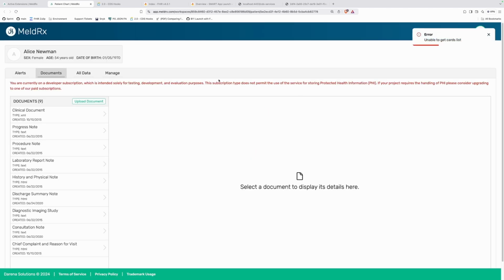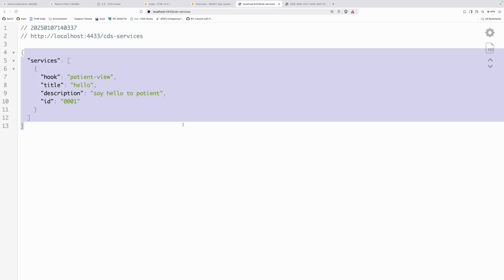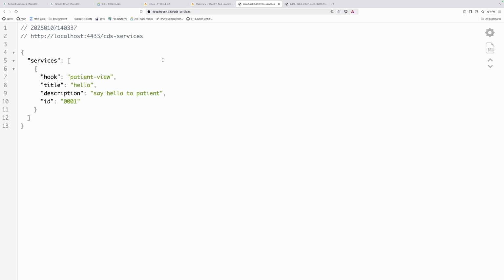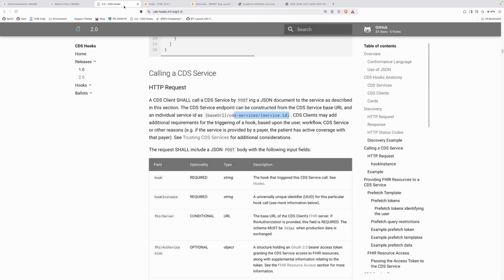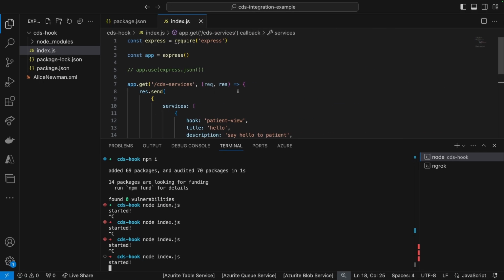you will see we're going to get an error, unable to get cards list, but this is happening because of the CDS service that we currently have doesn't have the endpoint for generating a card. Okay, so let's go ahead and start implementing this endpoint.